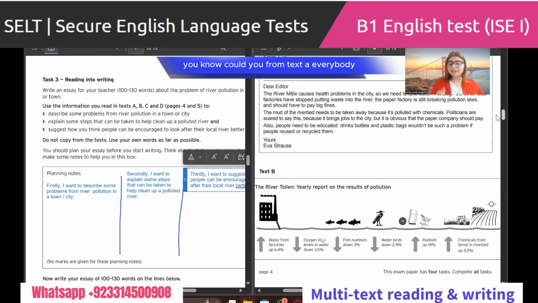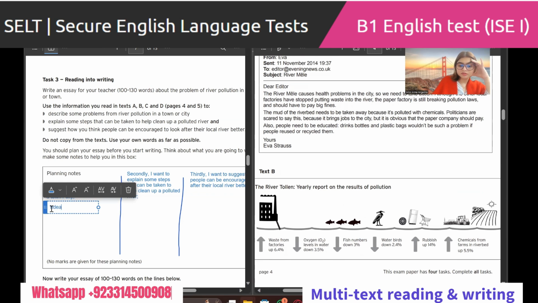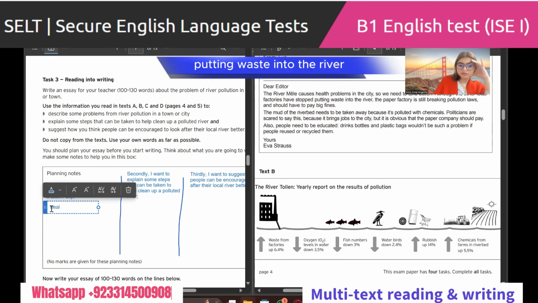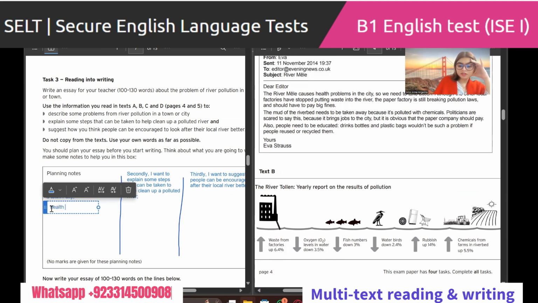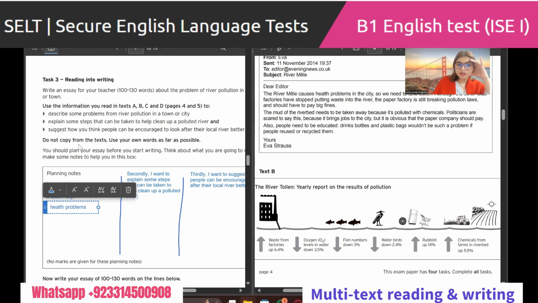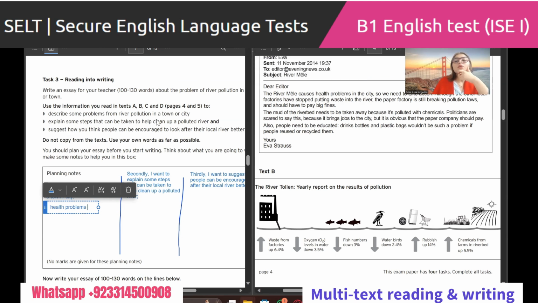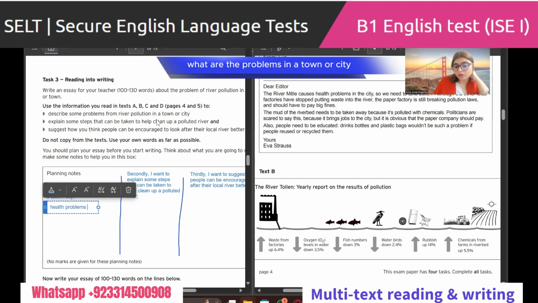Now, from text A, everybody, could you please tell me what are the problems from river pollution? One problem, two problems. Could you tell me? Health problems, okay. Putting waste into the river. Health problems. People still breaking pollution laws. Some problems from pollution in a town or city. What are the problems in a town or city?